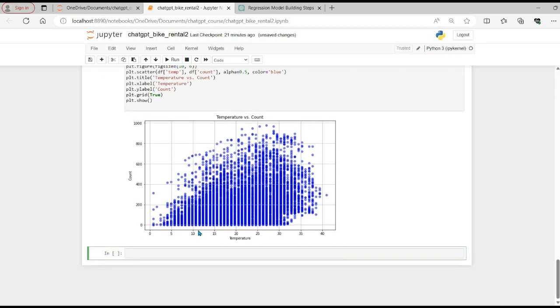We can see that when the temperature is increasing, between 10 or 15 degrees Celsius till 35 degrees Celsius, we have seen some kind of increase in the number of sales, which is quite understandable, because people want to ride their bike when the temperature is more pleasant, as compared to when the temperature is very low, like 0, 3 or 5 degrees, or very hot, like after 36 or 37 degrees. So it shows that there is some kind of relationship. Again, it's not a very linear relationship where you get a correlation value of 1, but I can see that there is some relationship with the temperature.